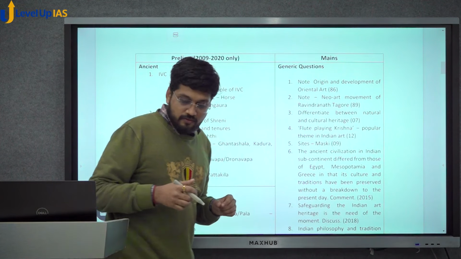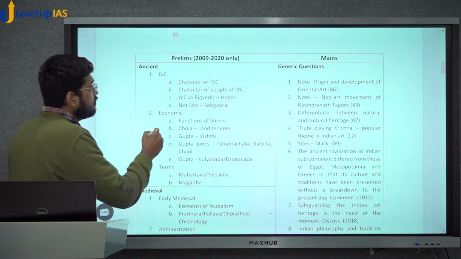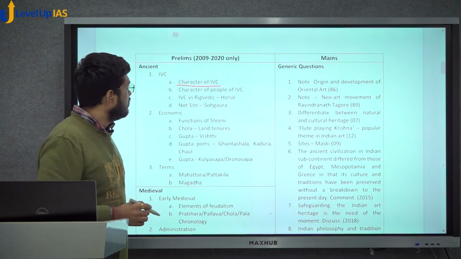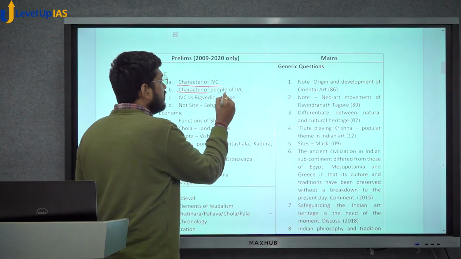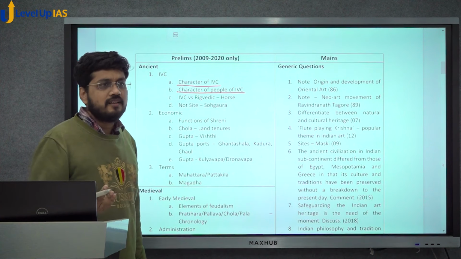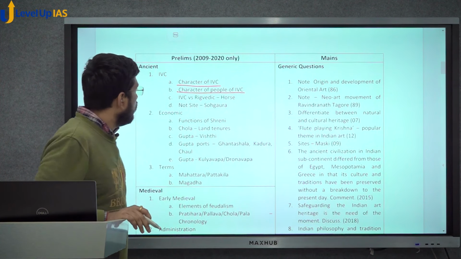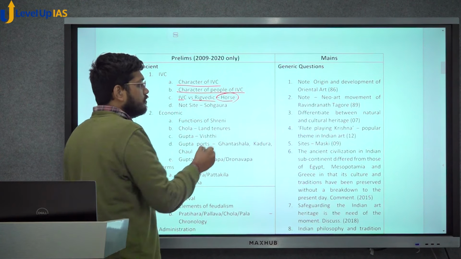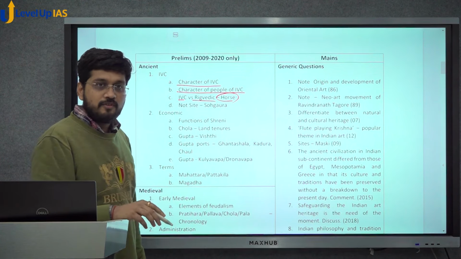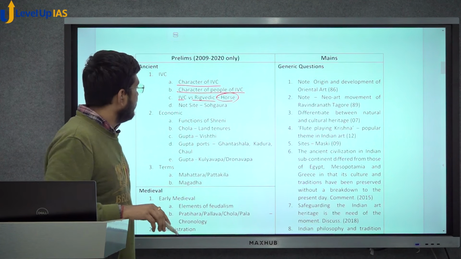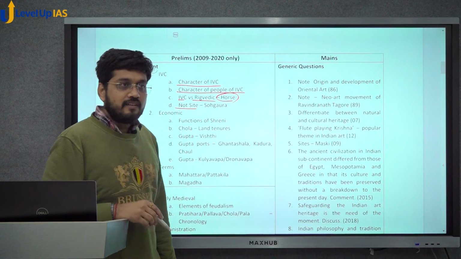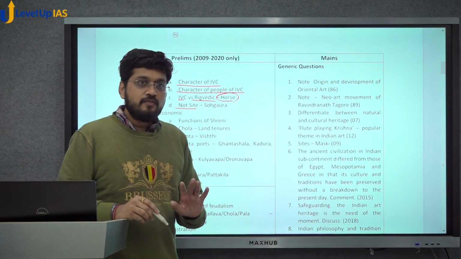In the last 10 years, if you see the questions, one is on characteristics of Indus Valley Civilization, generic character, social, etc. One is on the character of the people of Indus Valley Civilization, whether they were secular or not, that type. One is Indus Valley Civilization versus Rigvedic, whether the horse was present or not, right? That was a controversial question that year. And then recently you had a question, which of the following sites is not an Indus Valley site, and the answer was Sohoguda. So, where is architecture?